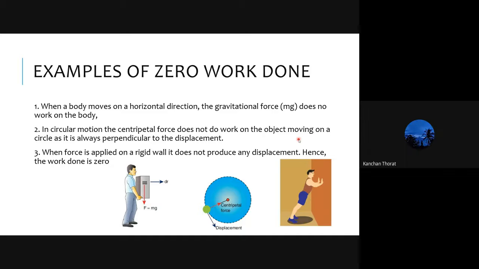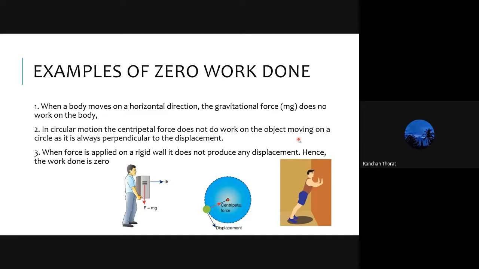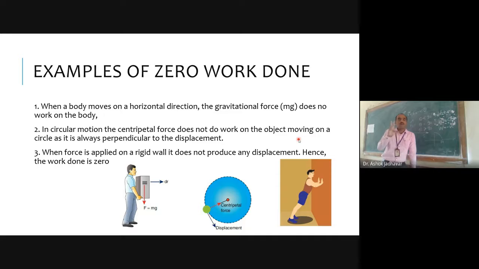Yes, sir. Now two of you gave me the answer. One said angle in between work done and displacement. What will the angle in between be? Force applied and displacement. And in the other case, displacement will be 0. So the angle in between force and displacement is 90 or displacement is 0. At that time your work done will be 0. Did everyone understand? Yes, sir. Yes, sir.